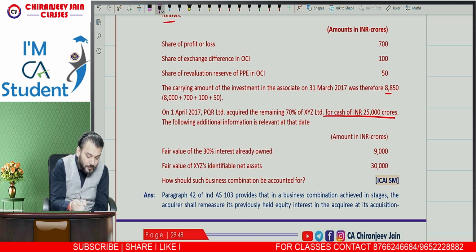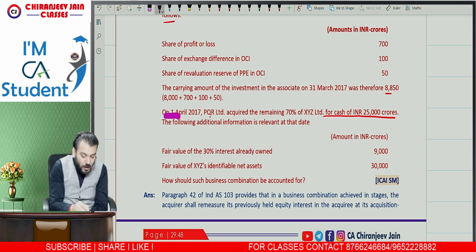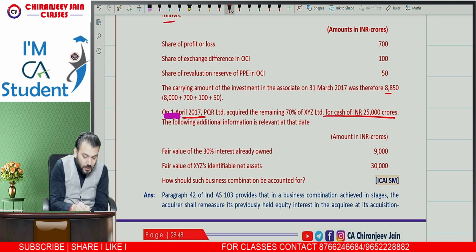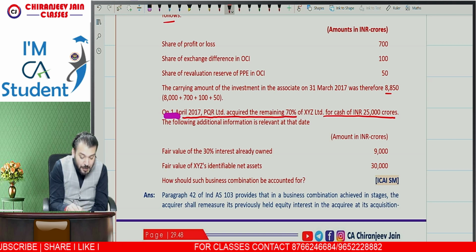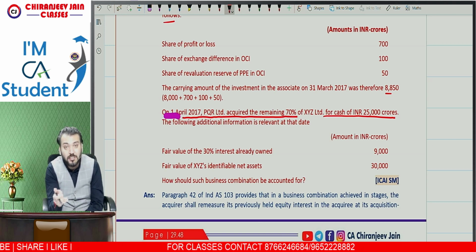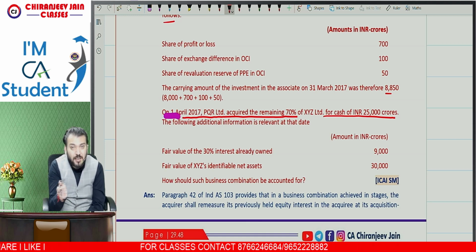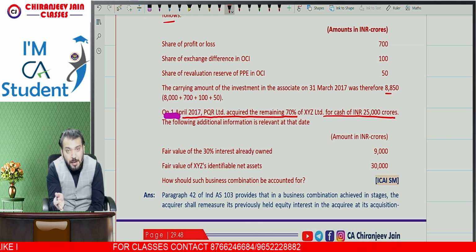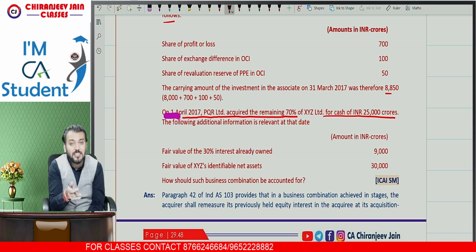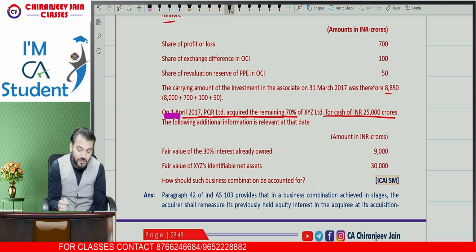On 1st April 2017, PQI Limited acquired the remaining 70%. Means now control is obtained, therefore the investee will become a subsidiary. Therefore, on this date, Ind AS 103 will be applicable and Ind AS 28 needs to be discontinued from this date.